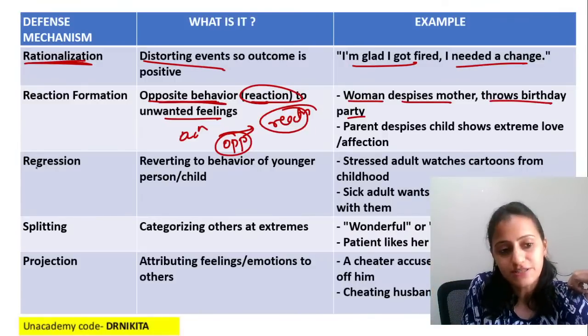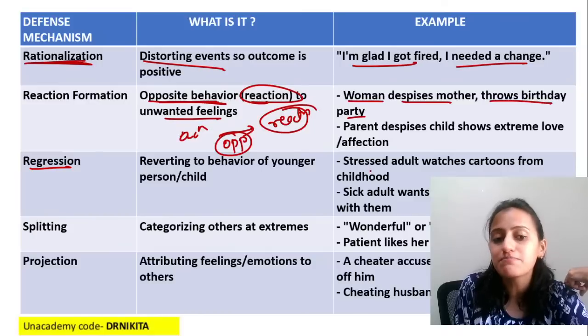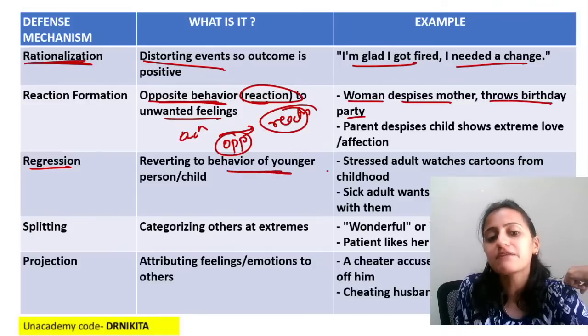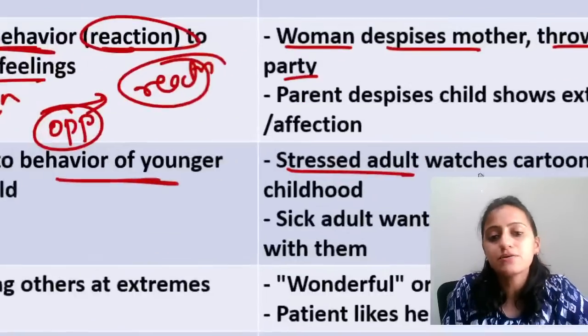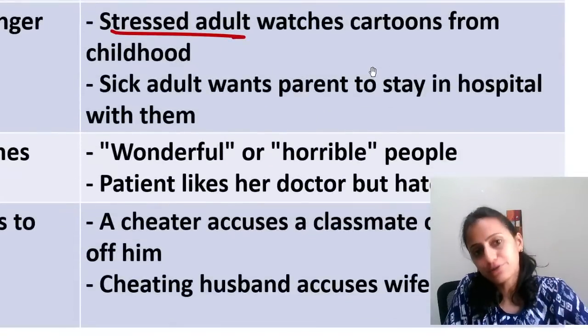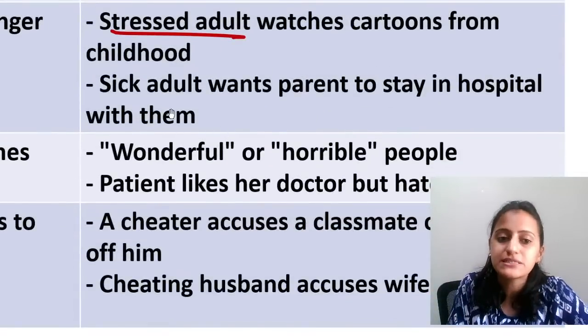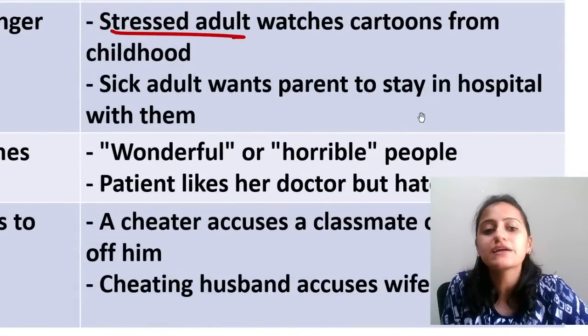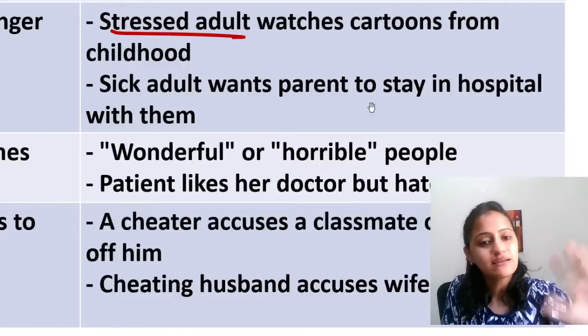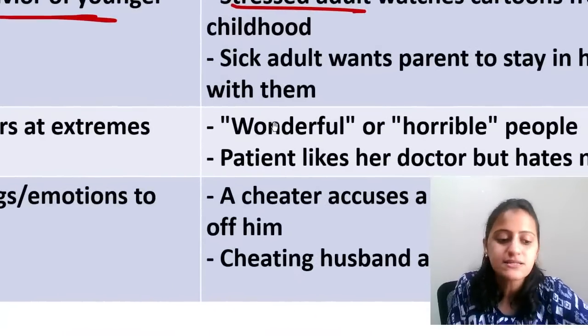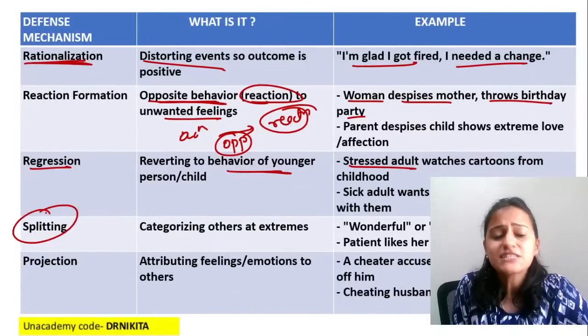Regression is going back, reverting back to behavior of a younger person or child. A stressed adult watches cartoons from childhood. That is going back to childhood. A sick adult wants a parent to stay in the hospital with them. Adult wanting a parent to stay, it's a childhood thing. So that is regression.